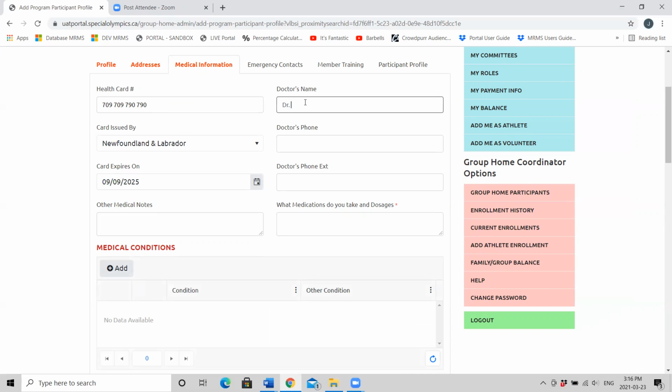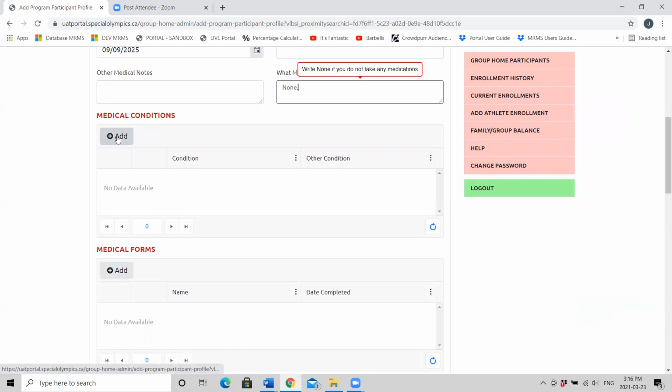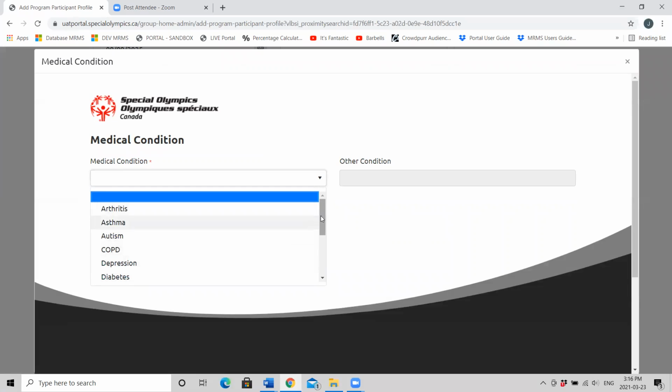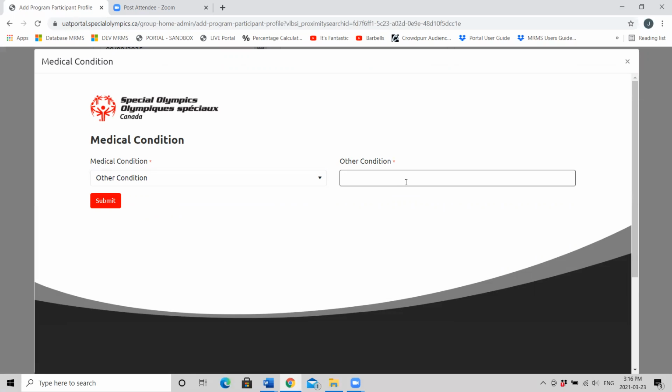Is there a family doctor? What's the doctor's phone number? Any other medical notes you'd like to share? And you'll see a red asterisk here on medications. If your athlete doesn't have any, just simply write none. Under medical conditions, you can see several options are already on the list. If you're looking for one that's not on the list, you just need to say other condition and write it in.